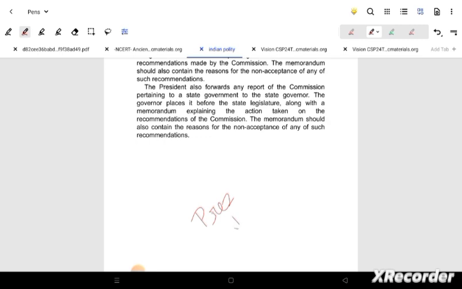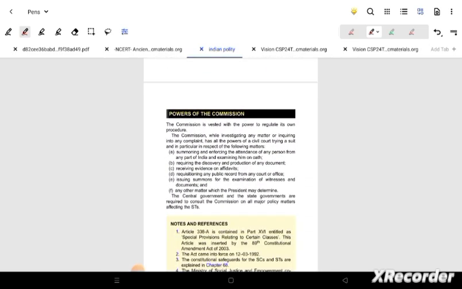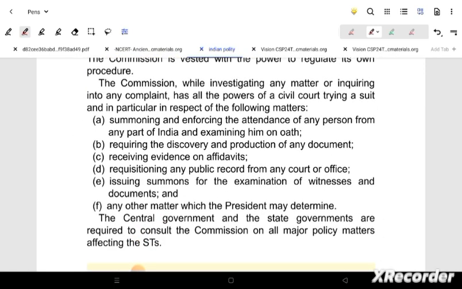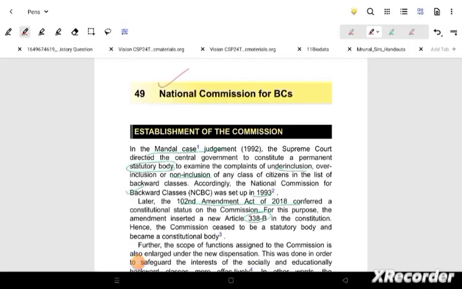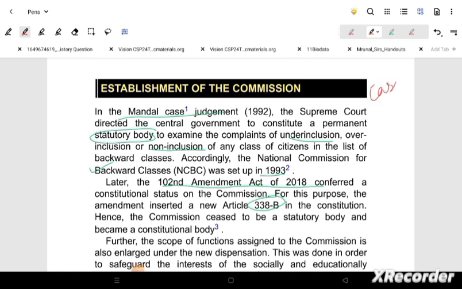Now talking about the report, it is again similar. The President will be given the report by NCSC, and this report will be given from the President to Parliament. Now if I am talking about the power of the commission, it is again similar to that of the civil court, where they can safeguard, they can have summoning and enforcing of any person whoever they need. Then they can also have document discovery, evidences if they need, from any public court. These are there. Now talking about NCBC, that is the backward classes.